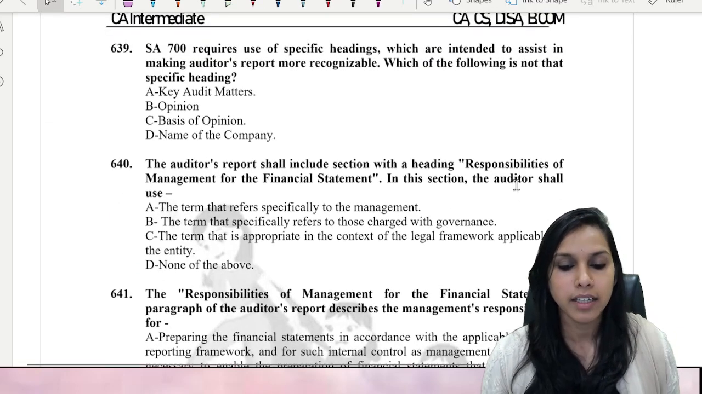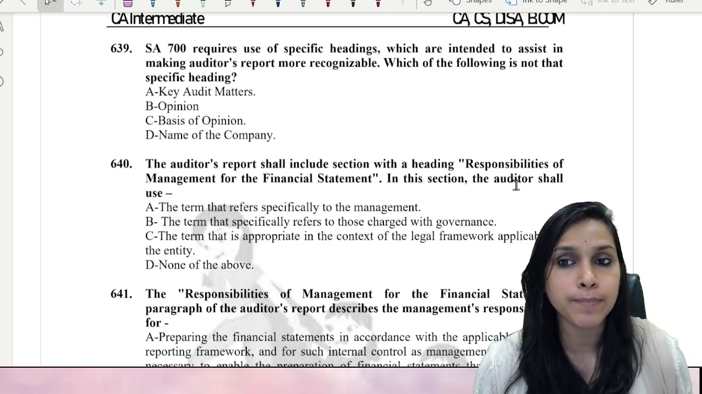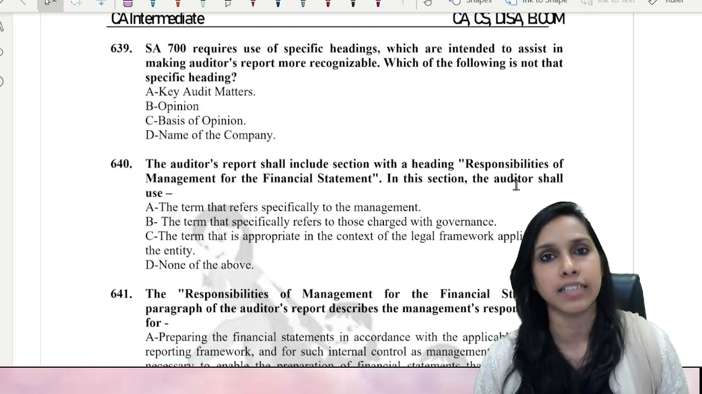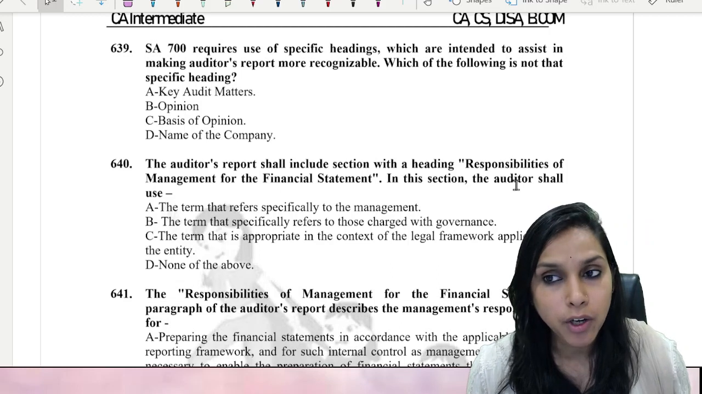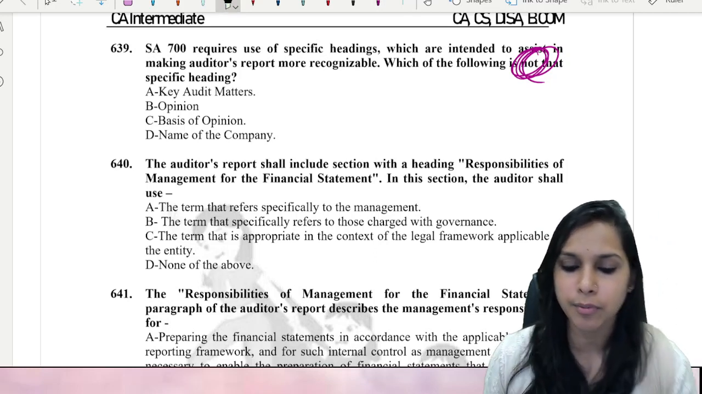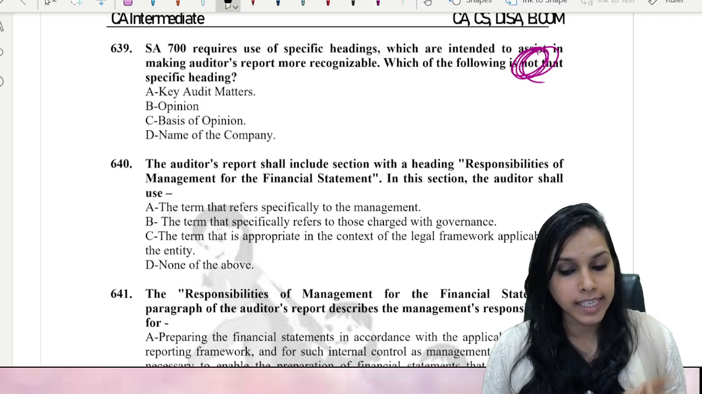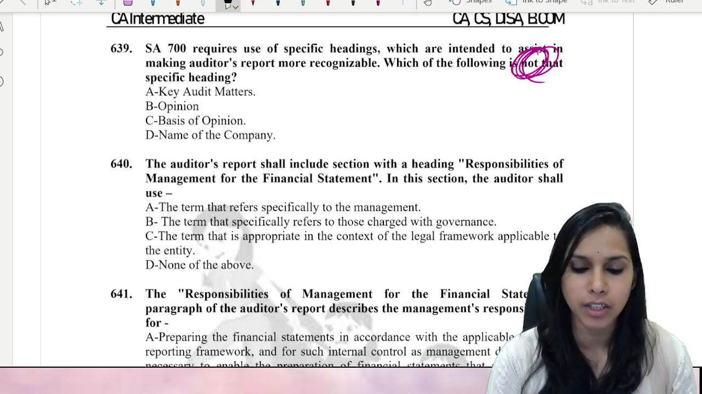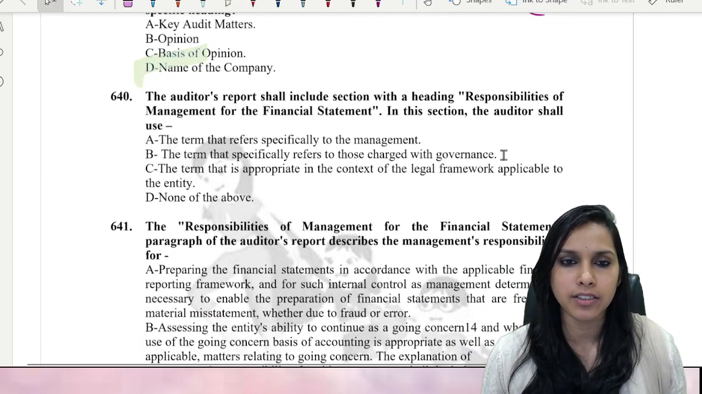Yes. Okay. Yes. Question number 639. SA 700 requires use of specific headings which are intended to assist in making auditor's report more recognizable. Correct. Like we have title, we have addressee, we have opinion para, basis for opinion para. Which of the following is not that specific heading? Okay, so we have to focus on this negation, my dear friends. Okay, no problem. So key audit matters. Is it a heading there? Yes. Then opinion, yes. Basis of opinion, yes. But name of the company, do you have any para heading under the heading name of the company? No, absolutely not. So this D is the correct option. Let's quickly move ahead further to the question 640.